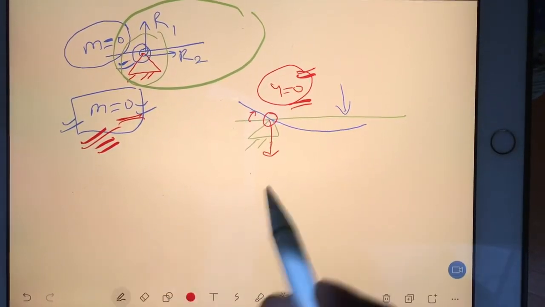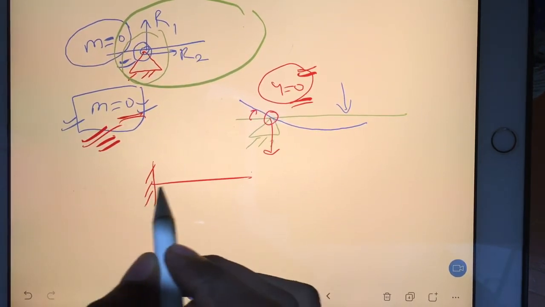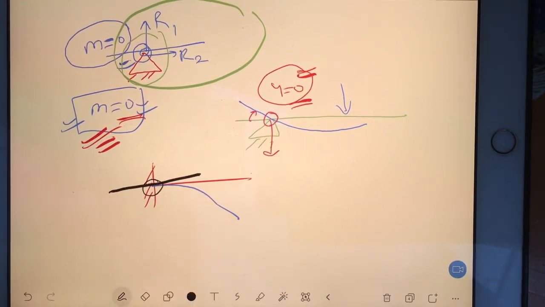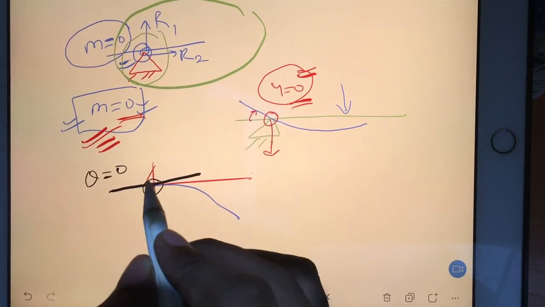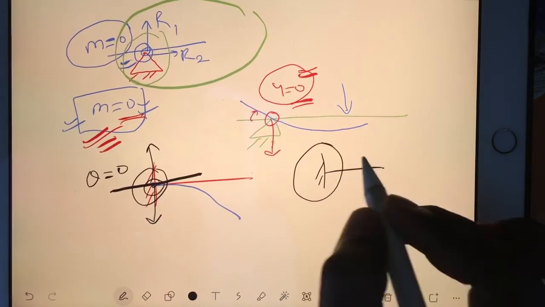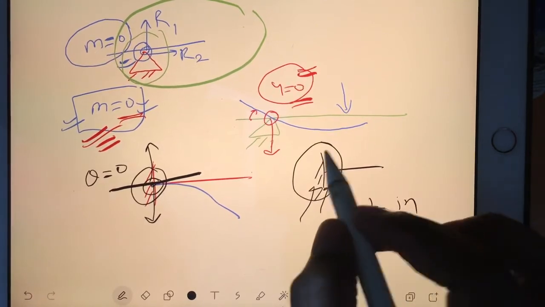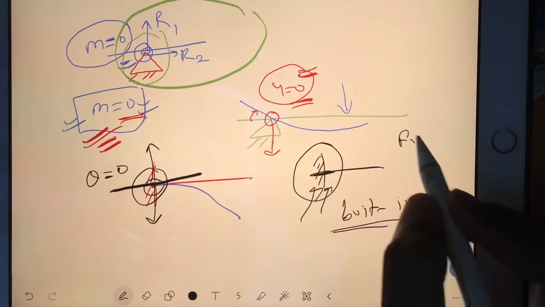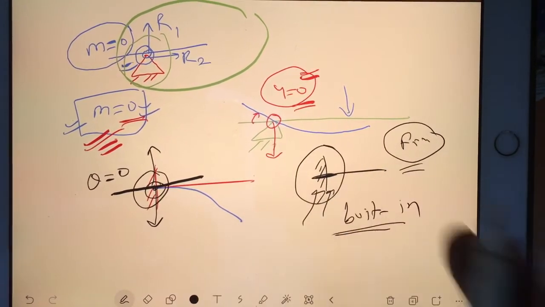Of course, if you have a cantilever beam, as I was saying just now, if this beam bends like this, then at the fixed end, if you draw a slope, your slope is also going to be 0, and this point cannot shift down or up, because it is built in. Always remember, this kind of fixed part is known as built in. The wall in which the beam is inside is known as built in. So sometimes the fixed beam is also called a built-in beam. Currently that is not my focus.